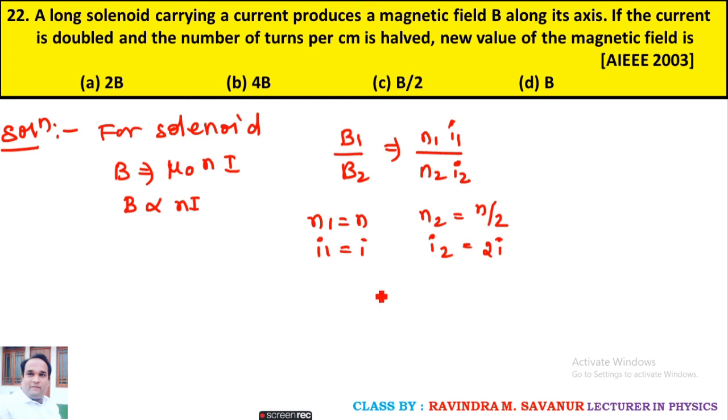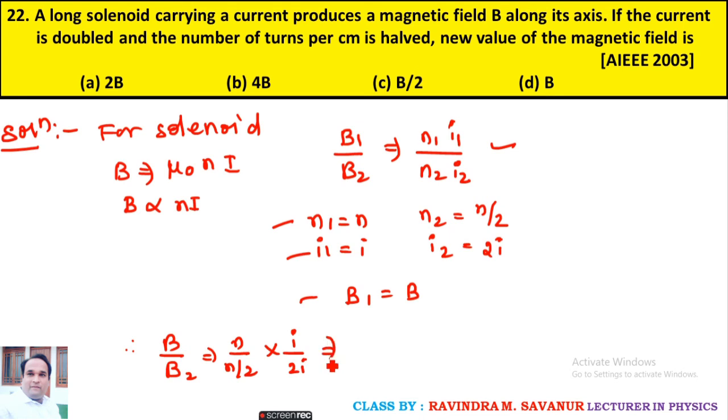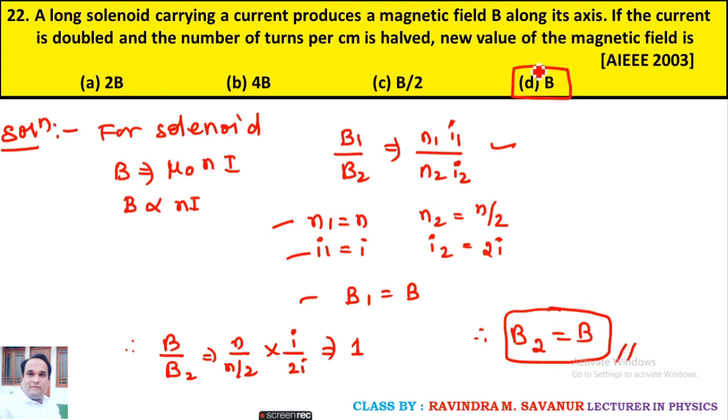Substituting all three conditions in the equation, B upon B2 equals n upon n by 2 into I upon 2I. Further solving this, you are going to get 1. So the final answer, the new magnetic field, that is the second magnetic field, equals B, option D.